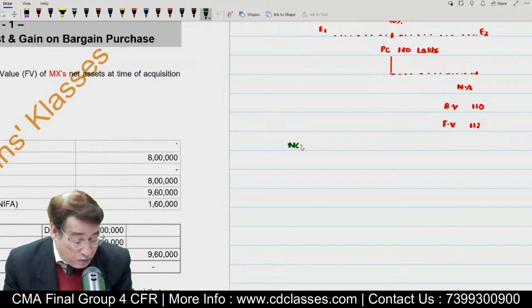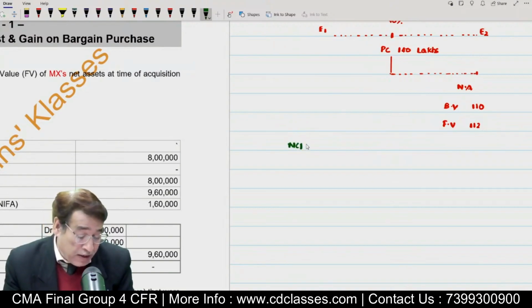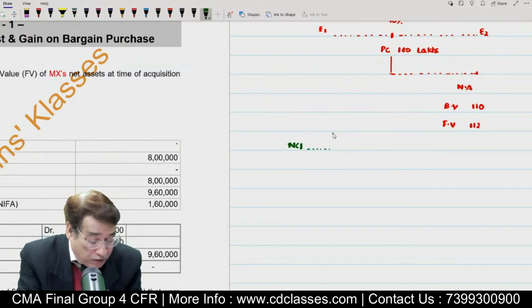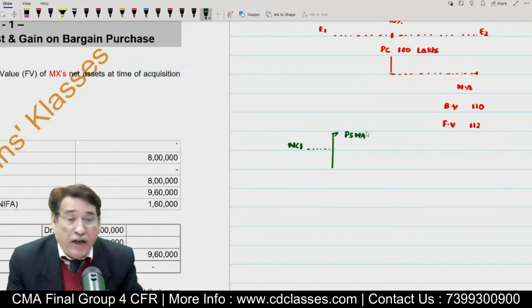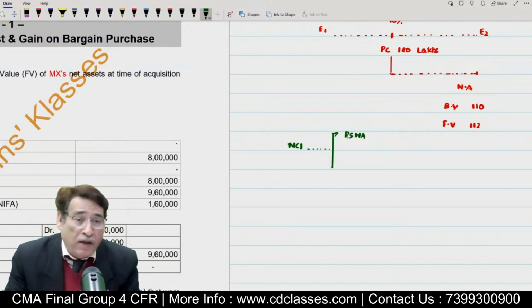Non-controlling interest. We will see the standard says that non-controlling interest can be measured either at proportionate share of net assets basis. Proportionate share of net assets basis, in short form I have written PSNA, correct?